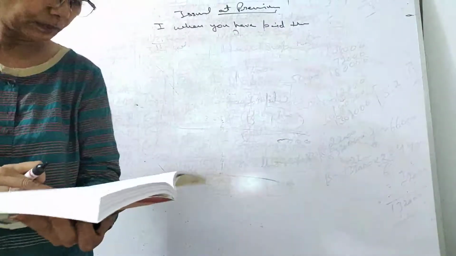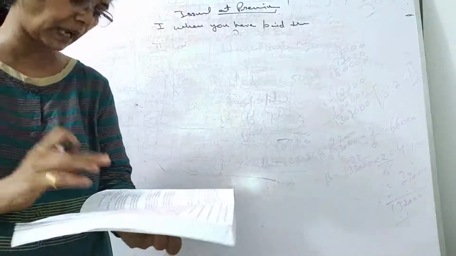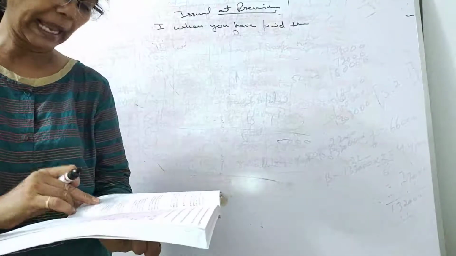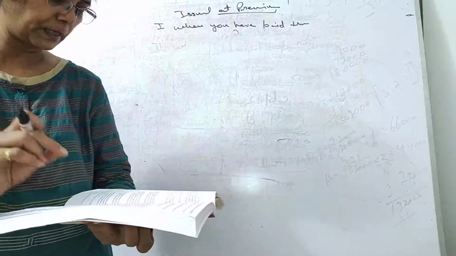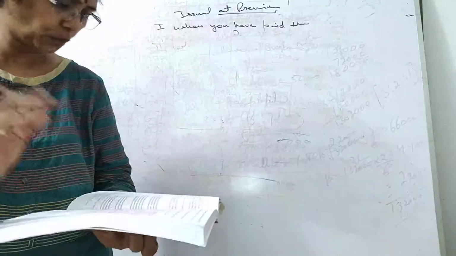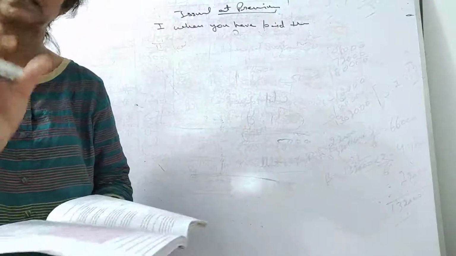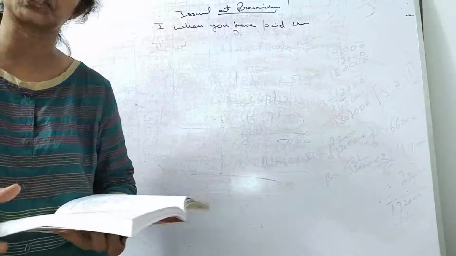I'm reading it for you. Perfect Hospitality Limited issued 10,000 equity shares of rupees 10 each at a premium of rupees 2 per share. The amount is payable as: on application 4 rupees, on allotment 5 rupees including premium, meaning face value plus premium, and first and final call rupees 3 per share.